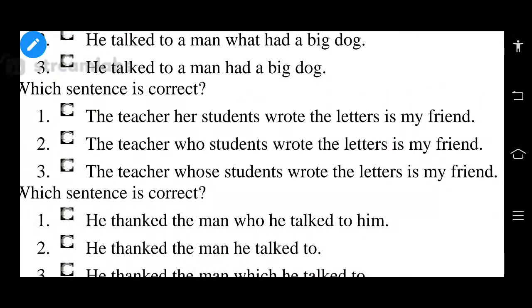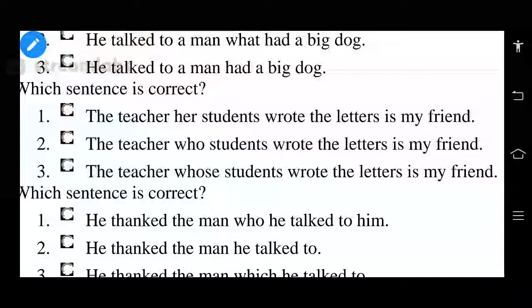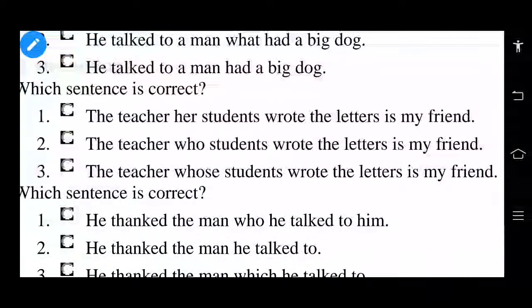One or three. Okay. The teacher whose students wrote the letters is my friend. The teacher whose students wrote the letters is my friends. So, are you all clear at this sentence?